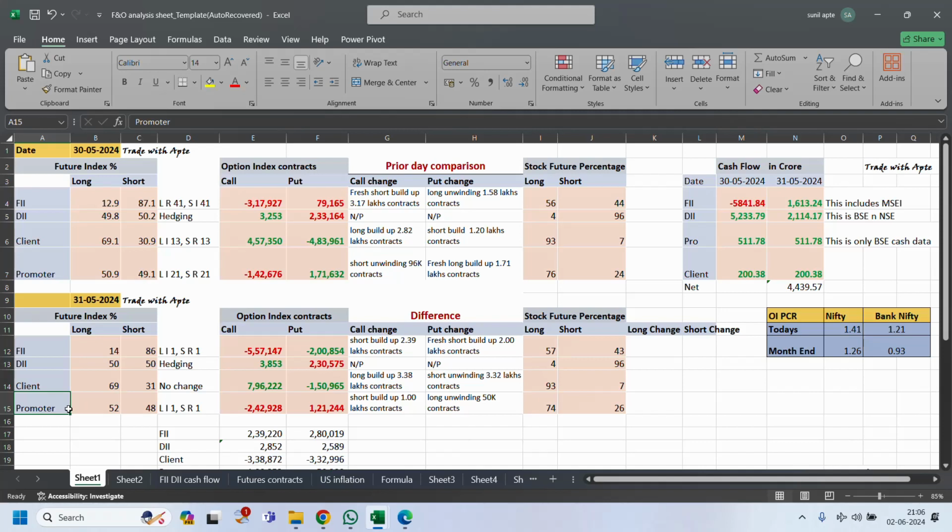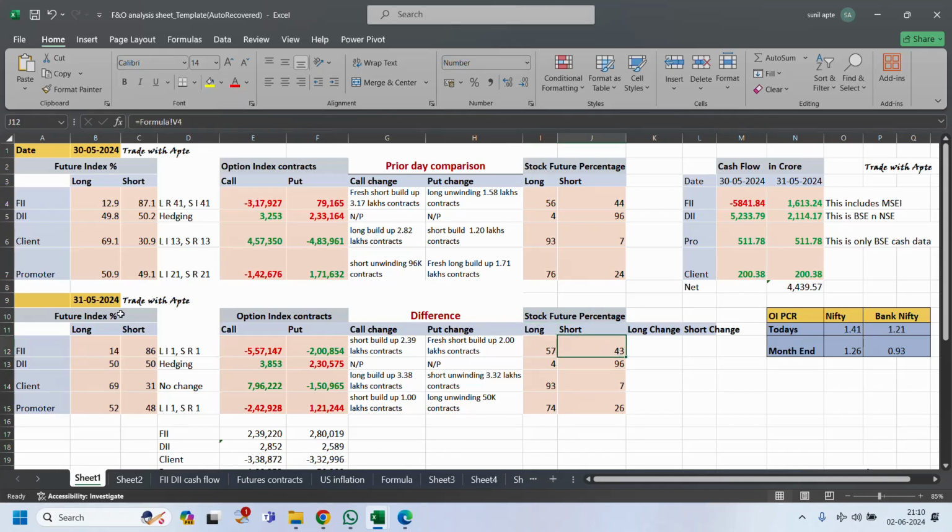This is option index contracts, call and put, under writing or buying. Minus means writing, plus means buying. This is stock future percentage, long and short. In stock, how much percentage long they have and how much percentage short they have.